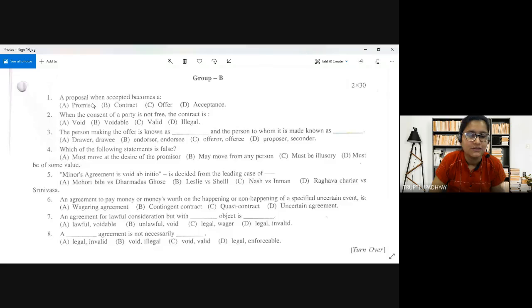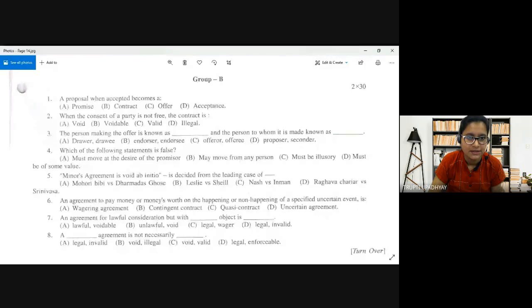A proposal, when accepted, becomes: A, promise; B, contract; C, offer; D, acceptance.